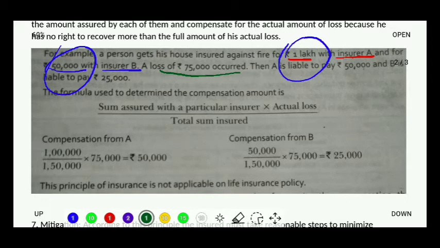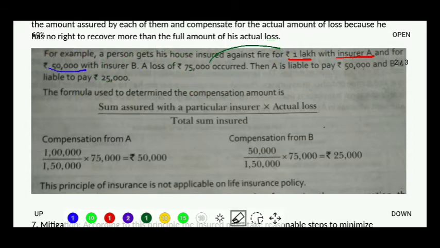So who will pay this 75,000? Will it be fully taken from the first person from whom insurance was taken, or will it be taken from the second person because lastly insurance was taken from him only? Who will share, or how will this 75,000 be shared? So we apply this principle of contribution. Understand that this 75,000 will be divided between the two insurance companies. They will share. Insurer A will pay something and company B will pay something. Now how much will they pay? That is a matter of calculation. So let's go on to that.